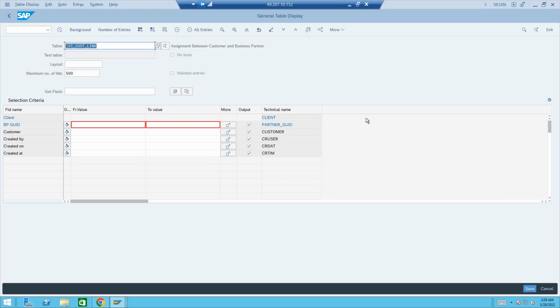And where is that connection stored? That connection is stored in this field, BPGUID. BPGUID is the field which is storing the data between customer and business partner. That is the CVI data. So what I'll try to do here is pass on the customer number and take out the BPGUID.